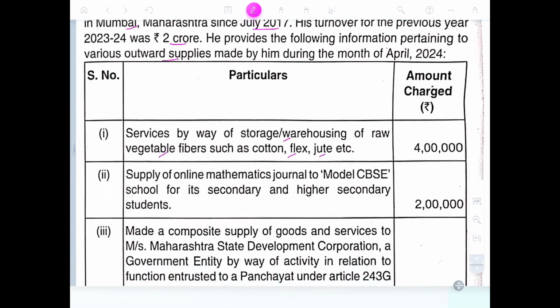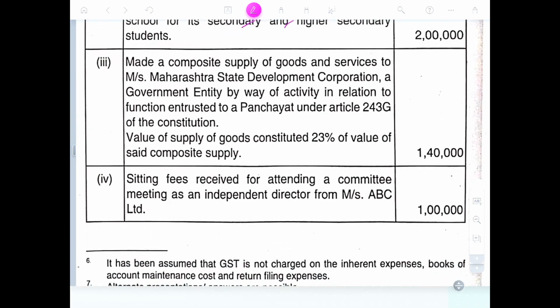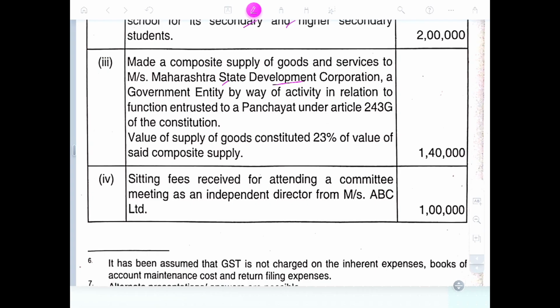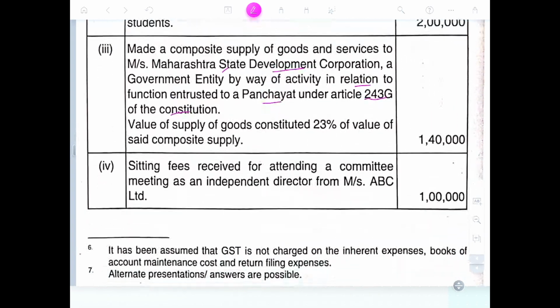Following other information in the outward supply. Supply of online journals to model schools for secondary and higher education is exempted. Composite supply of goods and services to the Maharashtra state government, state development corporations, or government entities for activities relating to functions entrusted to the Panchayat under Article 243G of the Constitution. Value of supply of 100% composite taxable value made to the Panchayat is exempted.